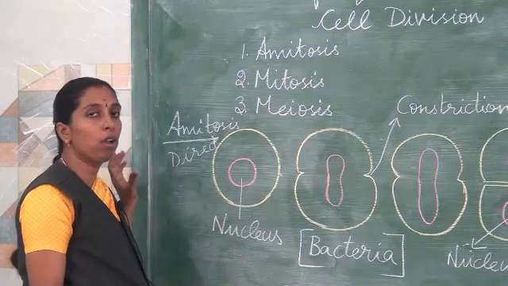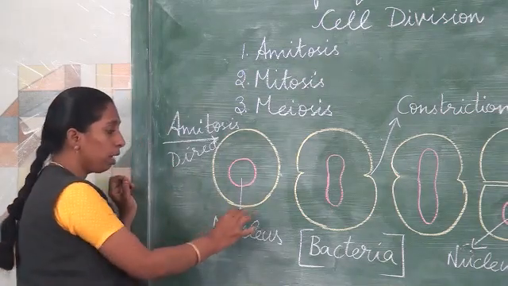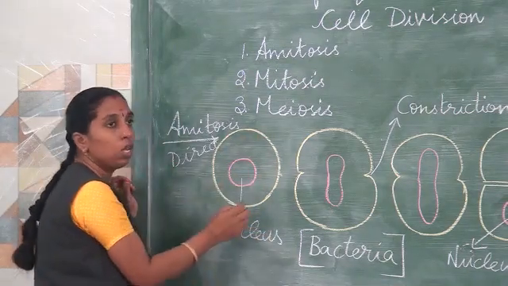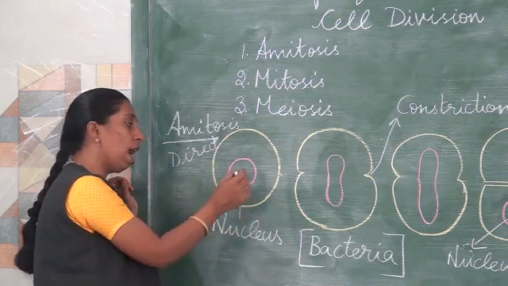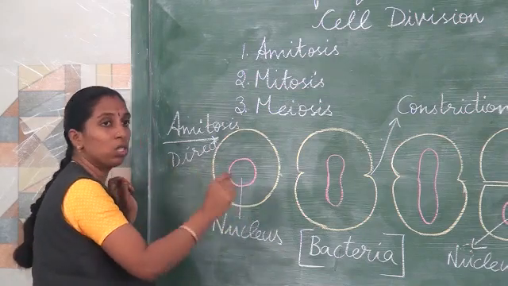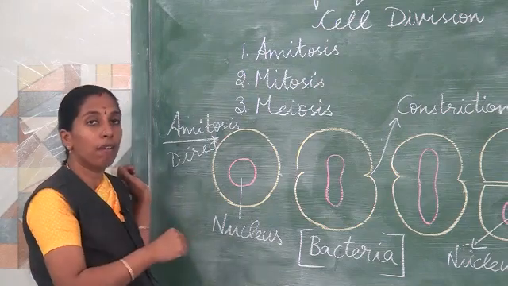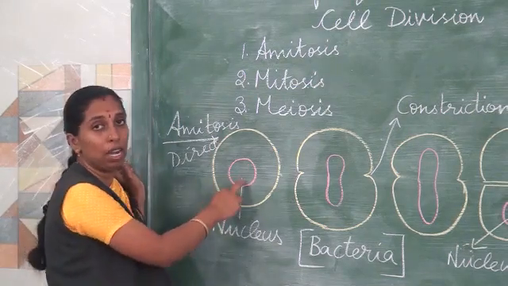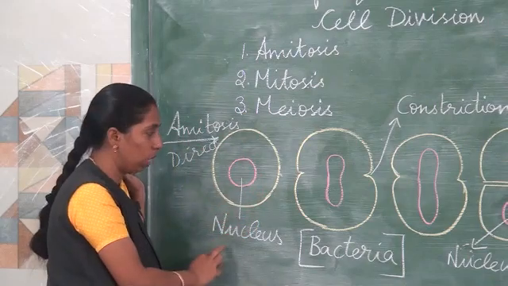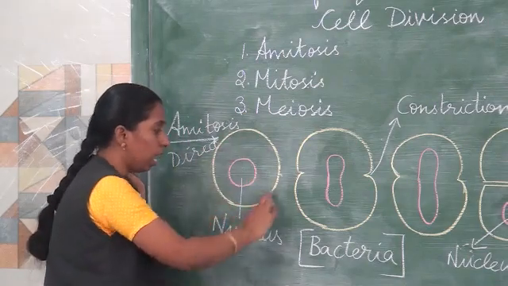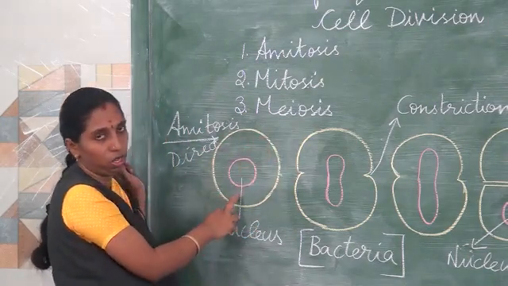In this amitosis cell division, you can see the structure of a cell. You know that inside the cell you have the nucleus, and this nucleus is the controlling center of the cell, because the genetic material is present only in the nucleus. Here in the cell, you can find the nucleus.